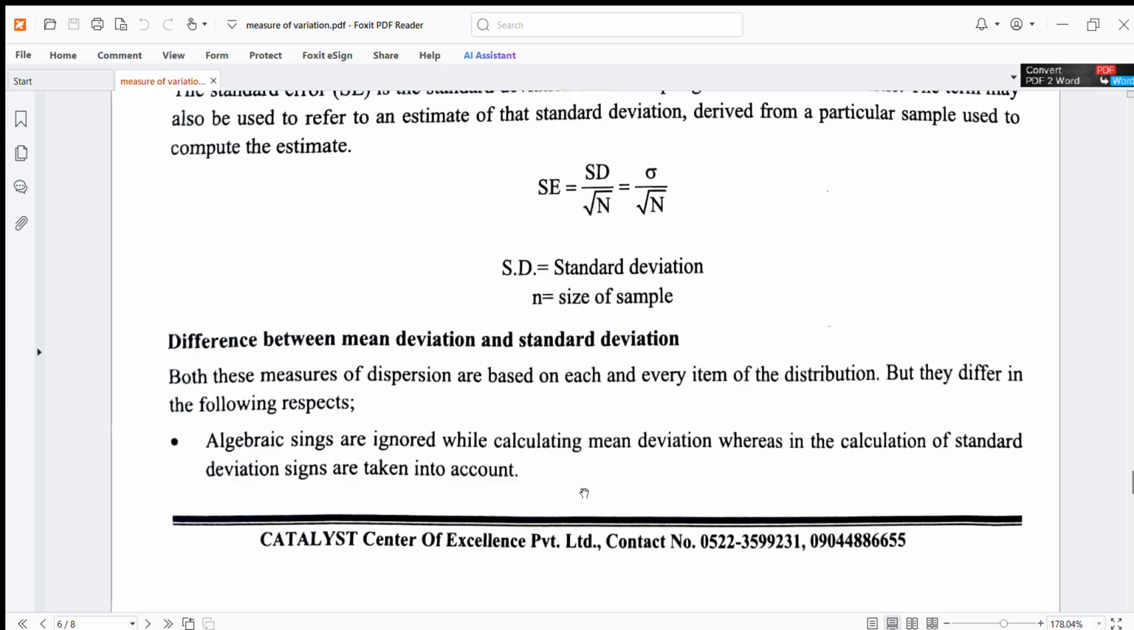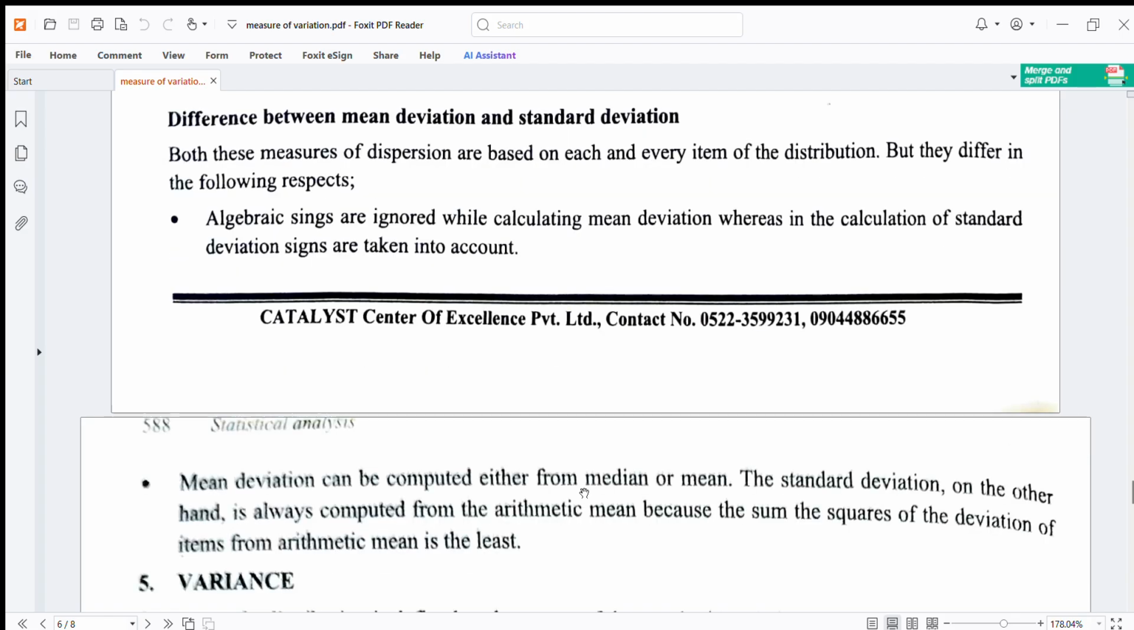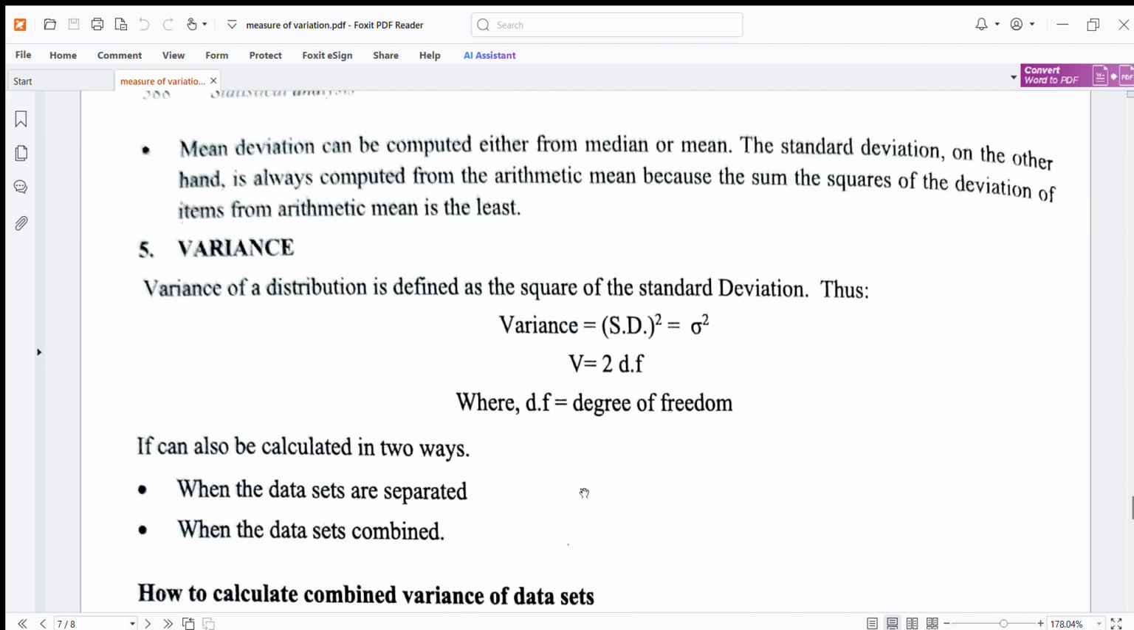Difference between mean deviation and standard deviation. Both of these measures of dispersion are based on each and every item of the distribution, but they differ in the following respects. Algebraic signs are ignored while calculating mean deviation, whereas in the calculation of standard deviation they are taken into account. Mean deviation can be computed either from the median or the mean. Standard deviation, on the other hand, is always computed from the arithmetic mean because the sum of the squares of the deviations of the items from the arithmetic mean is the least.